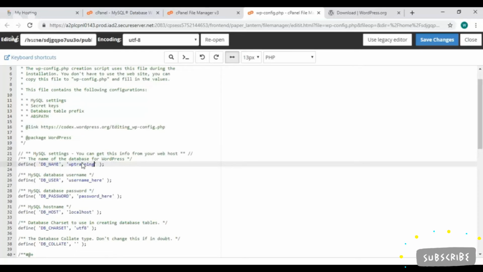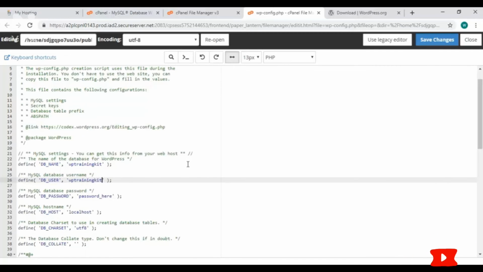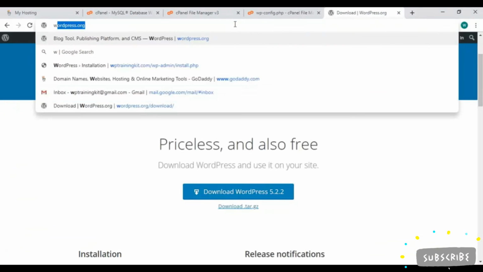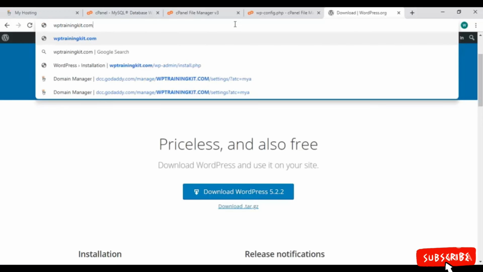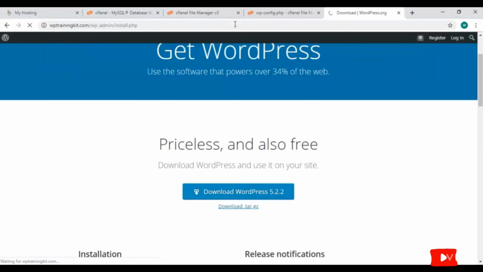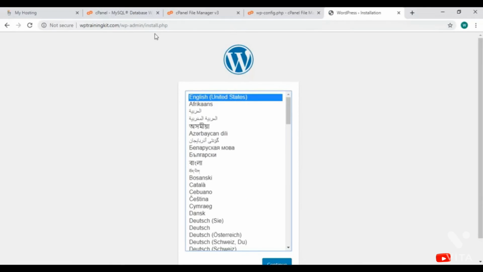Database name should be what we have created along with the same created username and password. Write everything on their respective places. And then click on this Save Changes button. On Google, enter your domain name and insert /wp-admin/install.php. The link is already showing, so open it up.